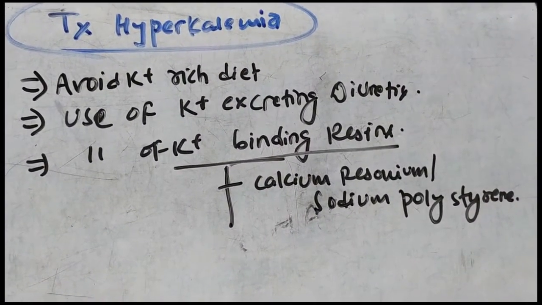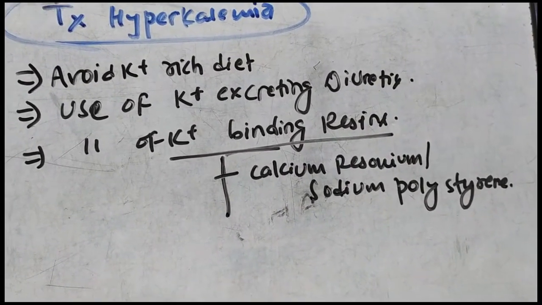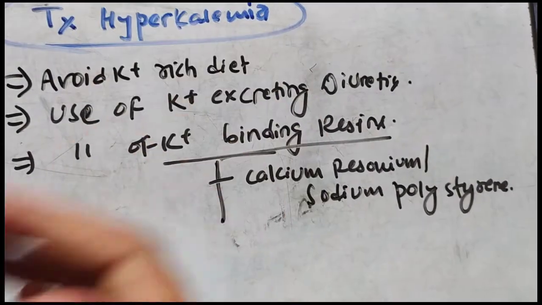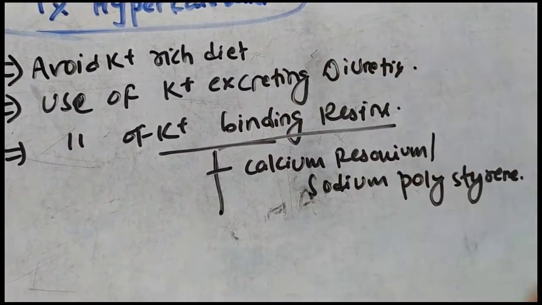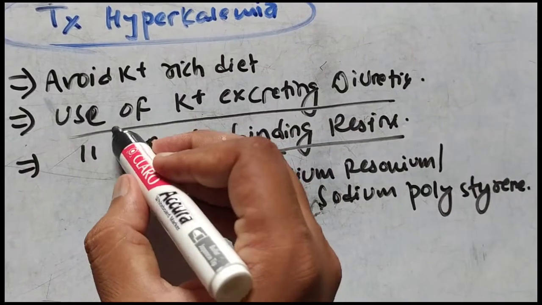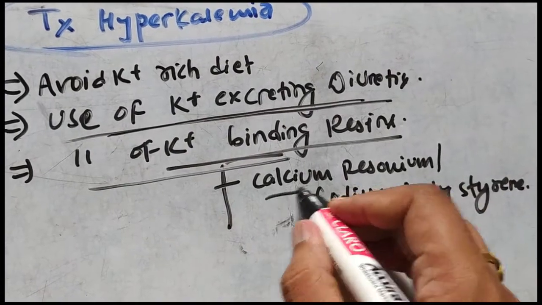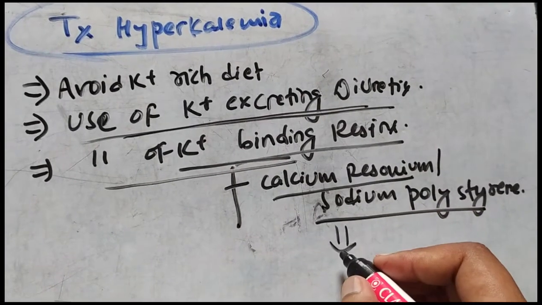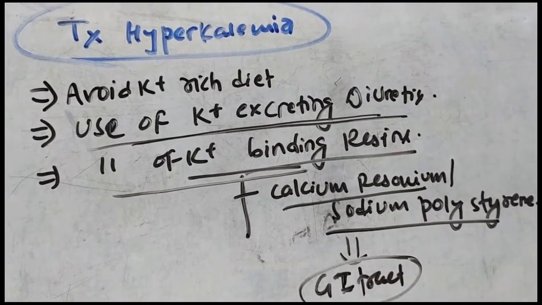So we should treat hyperkalemia, as we know that hyperkalemia is responsible for causing cardiac arrhythmia and also hyperchloremic metabolic acidosis. We have already seen the pathophysiology. So how do we treat hyperkalemia? It can be treated by avoiding a potassium-rich diet like banana or potatoes, and by using potassium-excreting diuretics, and potassium binding resins like calcium resonium and sodium polystyrene. They will bind the potassium and lose it via the GI tract.